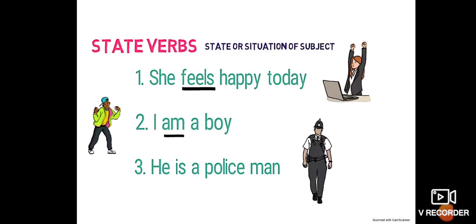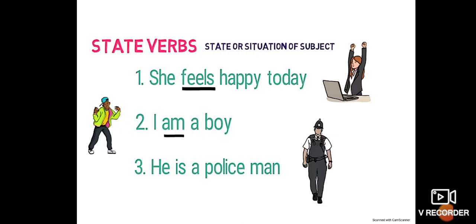The next section is the state verbs. Here you can see the state or situation of the subject. Hopefully you all know what a subject is, what a predicate is, and what the sentence structure is. You learnt all this in school, but here I'll try to tell you. See the first example: she feels happy today. It is telling us about a lady who is feeling happy today, right? Feel is nothing but a state, a state of being or a situation of a subject.